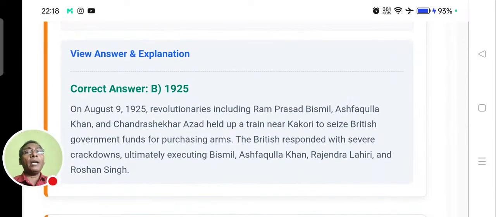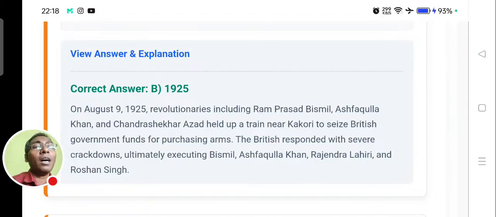On August 9, 1925, the revolutionaries included Ram Prasad Bismil, Ashfaqullah Khan, and Chandrasekhar Azad, along with Rajendranath Lahiri. They seized the train and looted it to fund the purchase of arms against the British government.